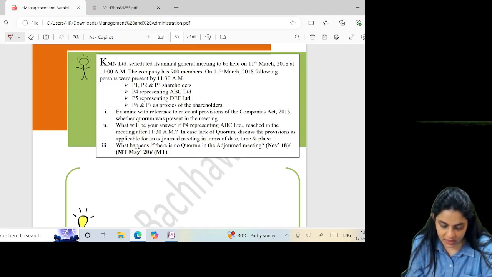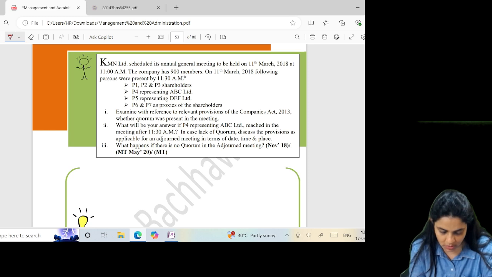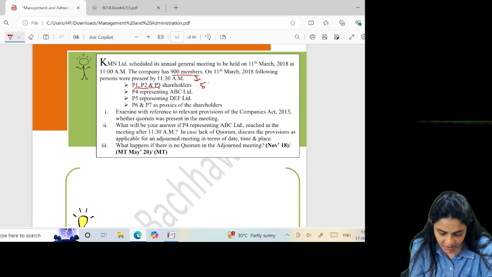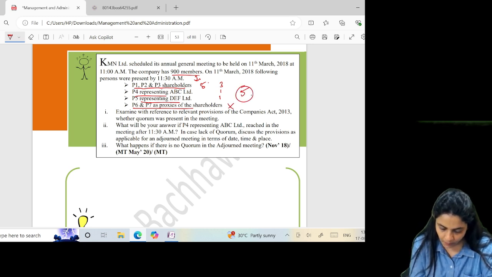KMN Limited scheduled its annual general meeting to be held on 11th March at 11 a.m. The company has 900 members. So if I have 900 members, what is my quorum? Quorum is 5 members personally present. The following were present: P1, P2, P3 shareholders. So 3 are present. P4 representing 1, P5 representing DEF, proxies, are not counted. So 3, 4, 5. 5 are present.